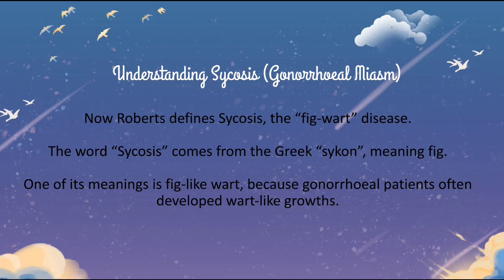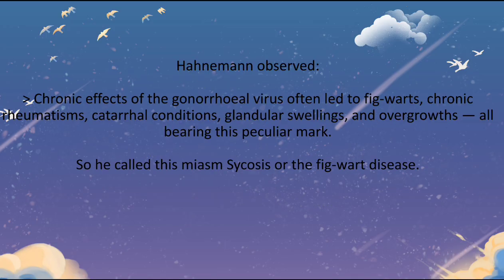So now let's understand what is psychosis, gonorrheal miasm. Now Robert defines psychosis as the fig-wort disease. The word psychosis comes from the Greek sykon, meaning fig. One of its meanings is fig-like wart, because gonorrheal patients often develop wart-like growths. So Hahnemann observed chronic effects of the gonorrheal virus often lead to fig-warts, chronic rheumatism and catarrh conditions, glandular swellings and overgrowths, all bearing this peculiar mark. So he called the miasm psychosis or the fig-wort disease.